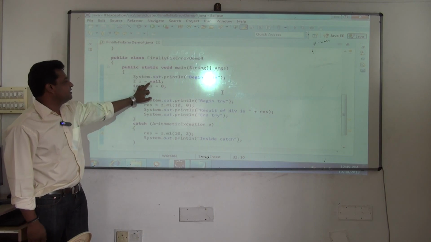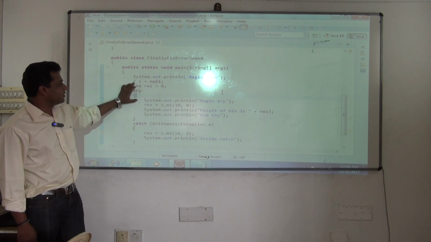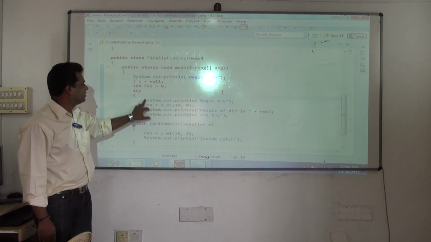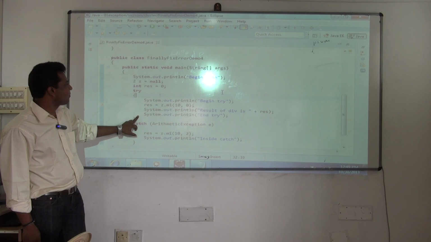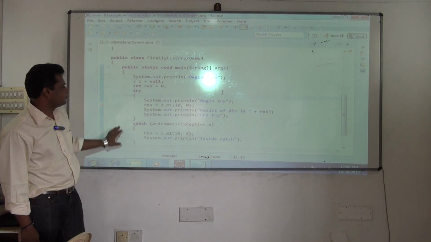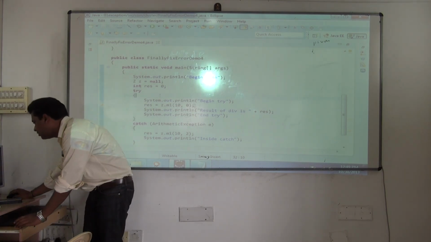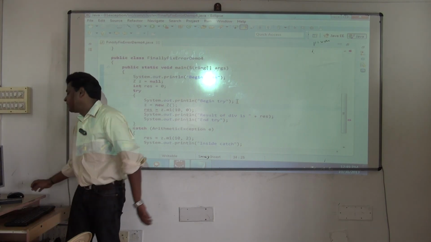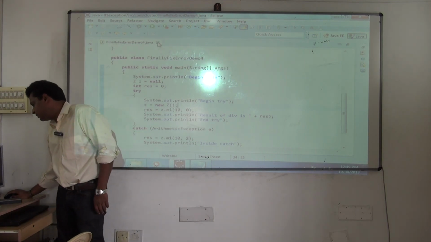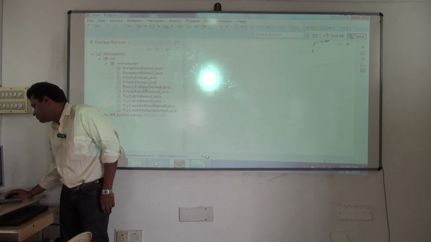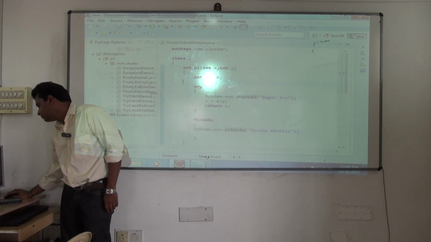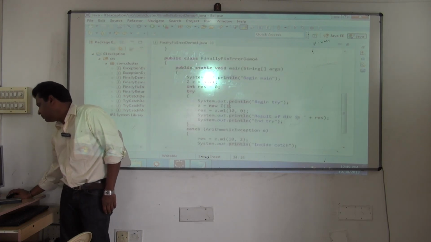See, if I send ZZ is equal to null. Now this is how you fix the error. ZZ is equal to null, int result is equal to 0. Now I'll create the object. I have not created the object of Z. So without calling it, Z is equal to new Z. One second. Okay, Z is equal to new Z, Z dot M1.